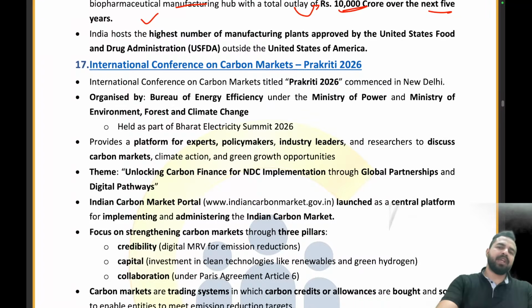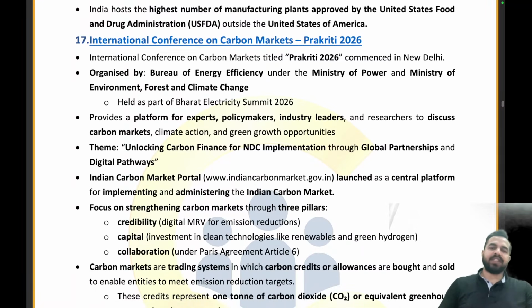Now let's move on to the International Conference on the Carbon Markets, Prakriti 2026. So my dear friends, the International Conference on the Carbon Market was named Prakriti 2026. It was held in New Delhi and it was organized by the Bureau of Energy Efficiency under the Ministry of Power and Ministry of Environment, Forest and Climate Change. It was held as a part of the Bharat Electricity Summit 2026. Now let's try to understand it.